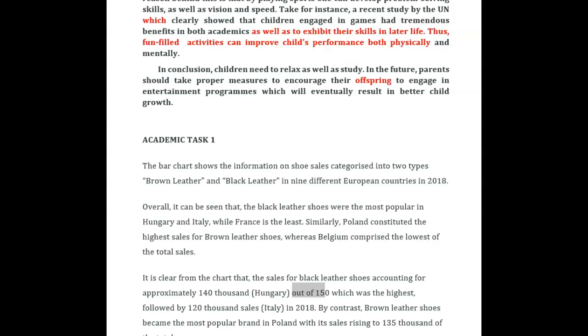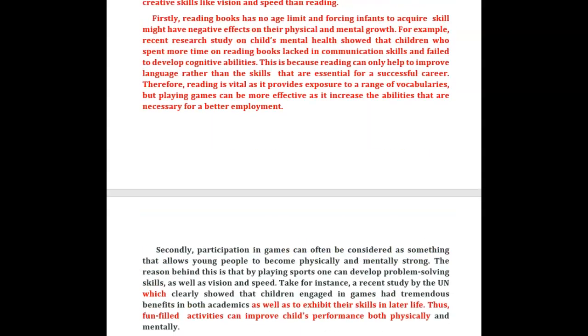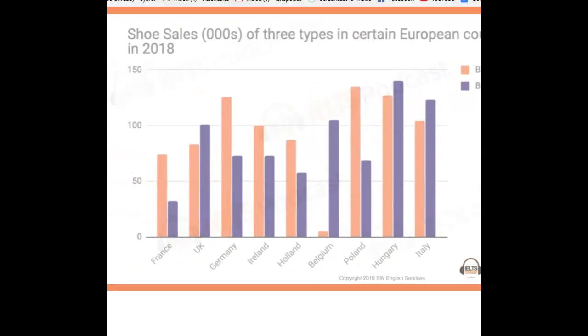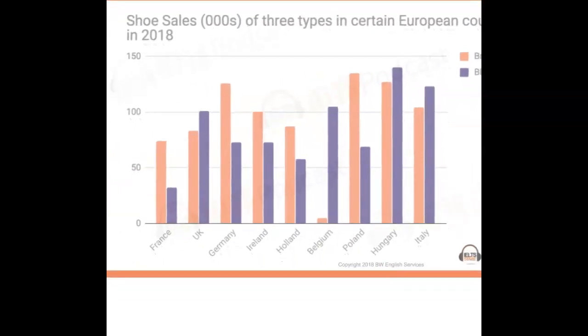Now, there are easy ways to do that. If you had included the task, I would show you here. Okay, but I have actually found it, so let me just tell you really fast in just a few words how you can do this. Basically, use the numbers along the side, okay? So when you're talking about black leather shoes, you could say that 3 countries had black leather shoe sales between 100 and 150,000. Then you can say that Hungary had this, Italy had this, and Belgium had this,